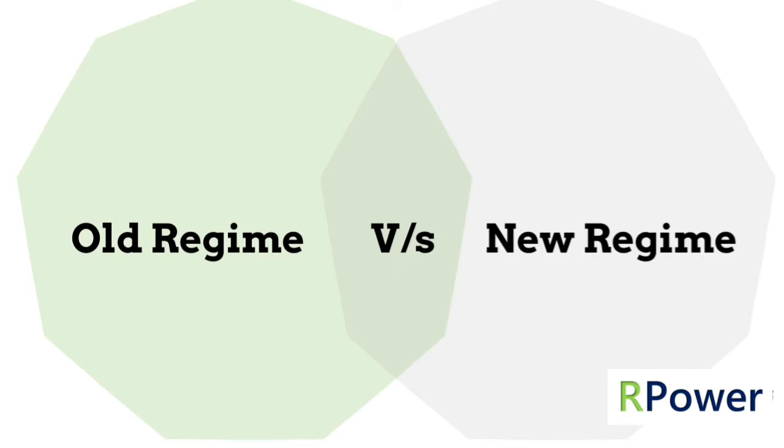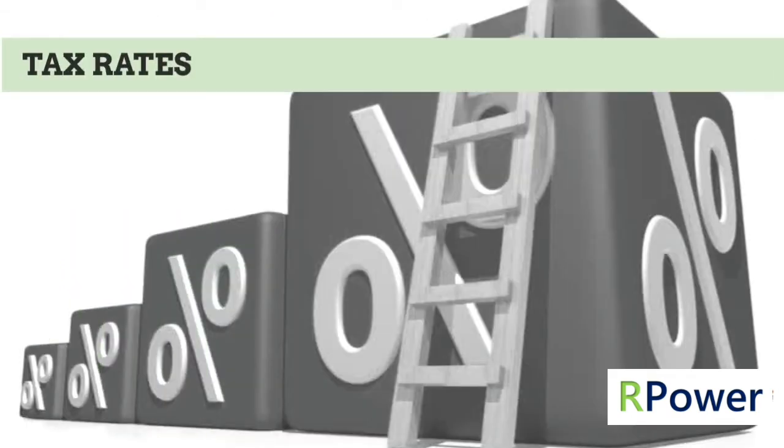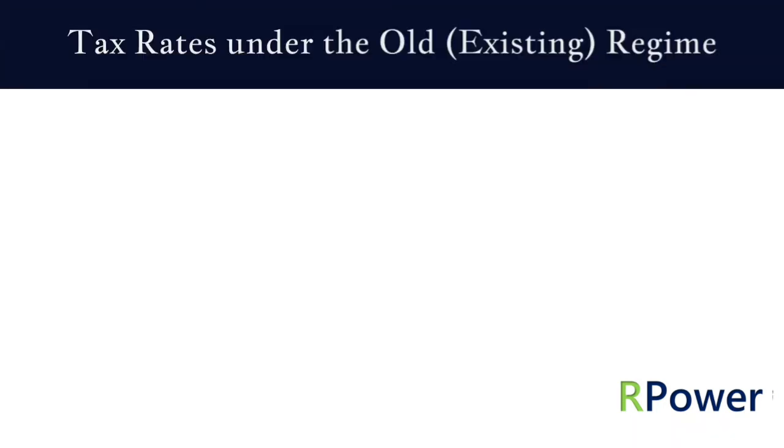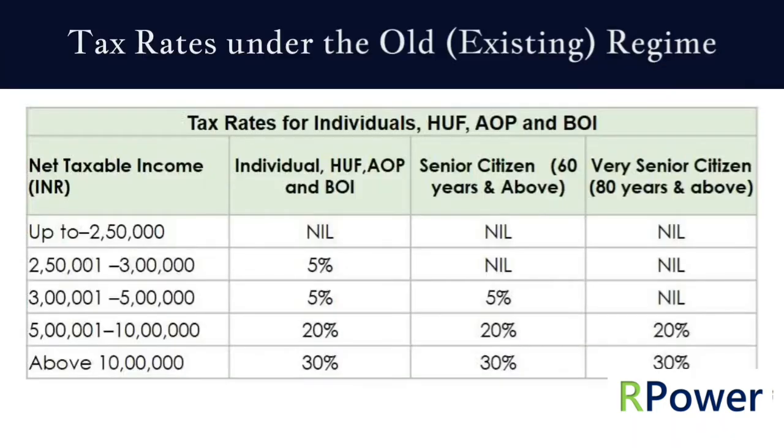Let's now compare old regime and new regime of taxation. Tax rates under new and old regime are different. Under new regime, government has introduced reduced tax rates for individuals and HUF as compared to the older existing regime. Tax rates under the older existing regime.